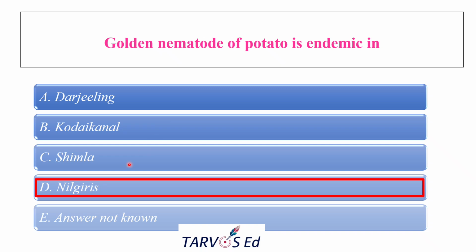And Simla, like Himachal Pradesh, right? Himachal Pradesh usually has the potato cyst nematode issue, but the classic endemic zone for Globodera rostochiensis in India is Nilgiri, not the others. They are also having relevance, but endemic means where the population of Globodera rostochiensis will be there throughout. It is highly restricted to the particular area, and it also has quarantine importance.